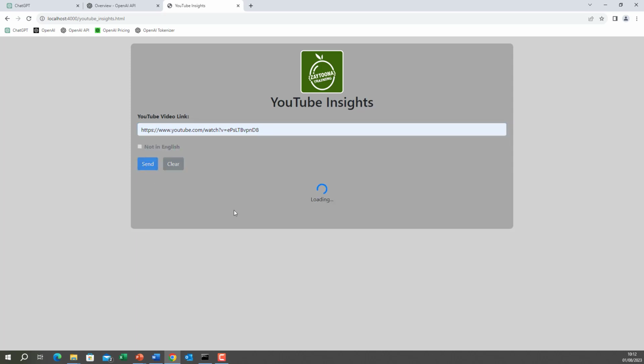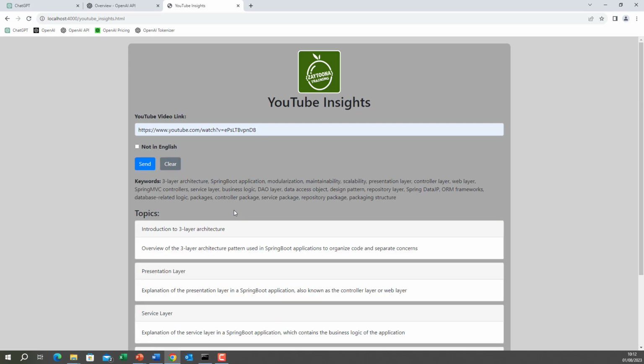Now it will take a little bit of time because first it will download the YouTube video. It will download only the audio from the video. Then it will transcribe or translate or both the video. In this case, it will just transcribe because it is in English. Then it will use the ChatCompletion APIs to pass this transcription and return keywords and topics and their descriptions.